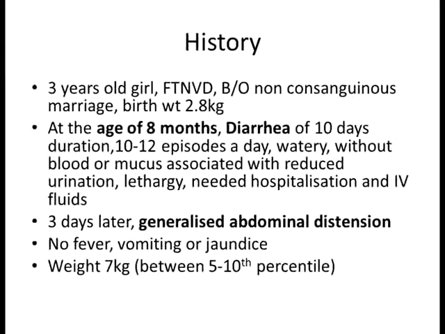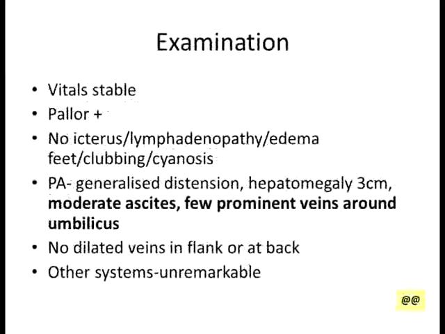She needed hospitalization and IV fluids. 3 days after this diarrheal illness, she had a generalized abdominal distension without any fever, vomiting or jaundice. Weight at the age of 8 months was 7 kg, which was between 5th to 10th percentile.